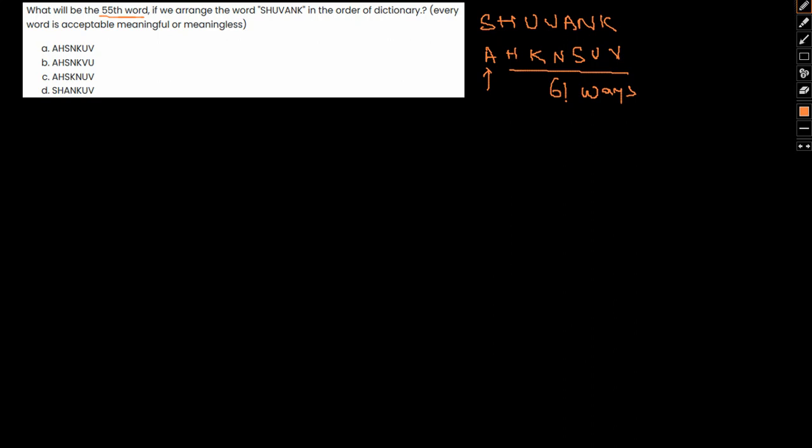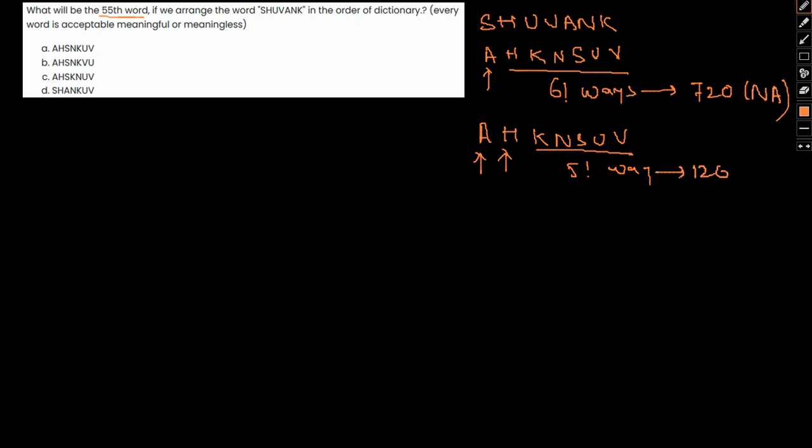So let me do one thing. Let me now fix A and H, with K, N, S, U, V remaining. I have fixed A and I have fixed H. If I fix A and H, then I can arrange all the remaining letters in 5 factorial ways. The earlier one was 720, so not applicable. 5 factorial is again 120, but we need 55. Again it is too much, so again not applicable. It starts with S, we can cancel this out.